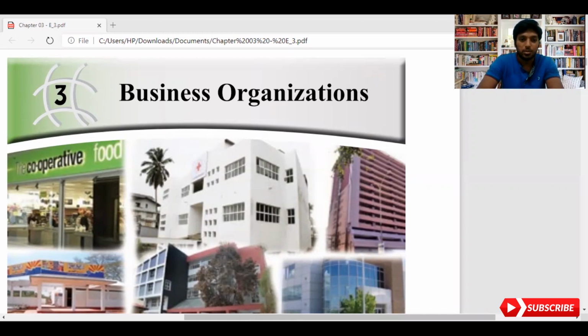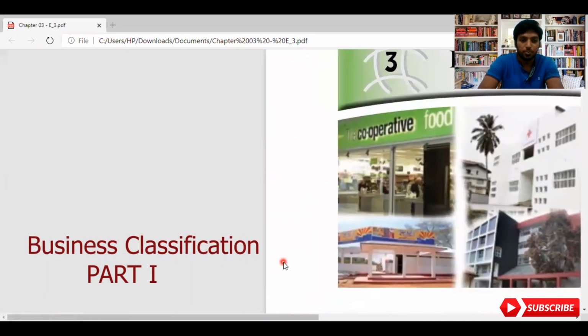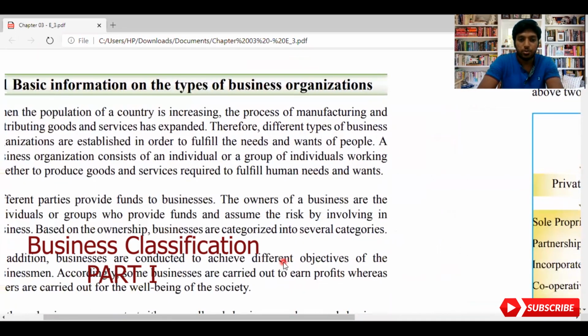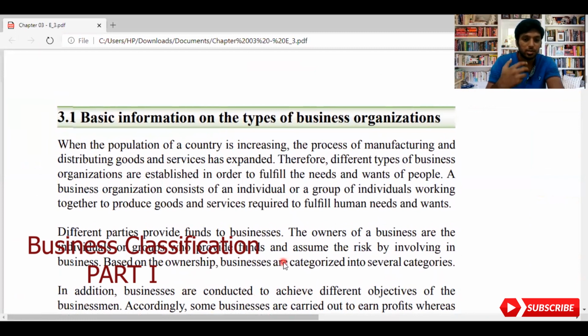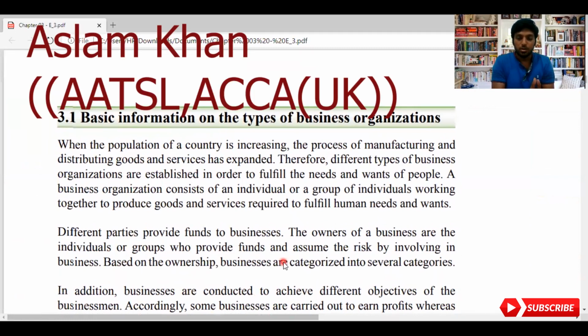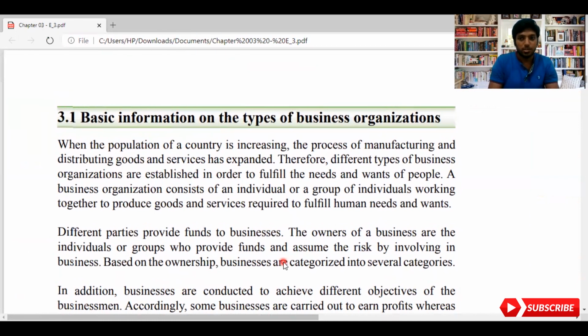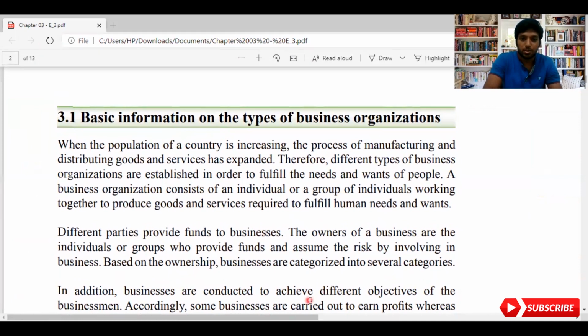Let's start business organization without wasting our time. So there are a few things you need to know when it comes to business organization. Business organization means it can be individuals or a group of people working towards a common objective to satisfy human needs and wants. So that's the basic definition you need to know. You don't need to remember the whole stuff they have given here.